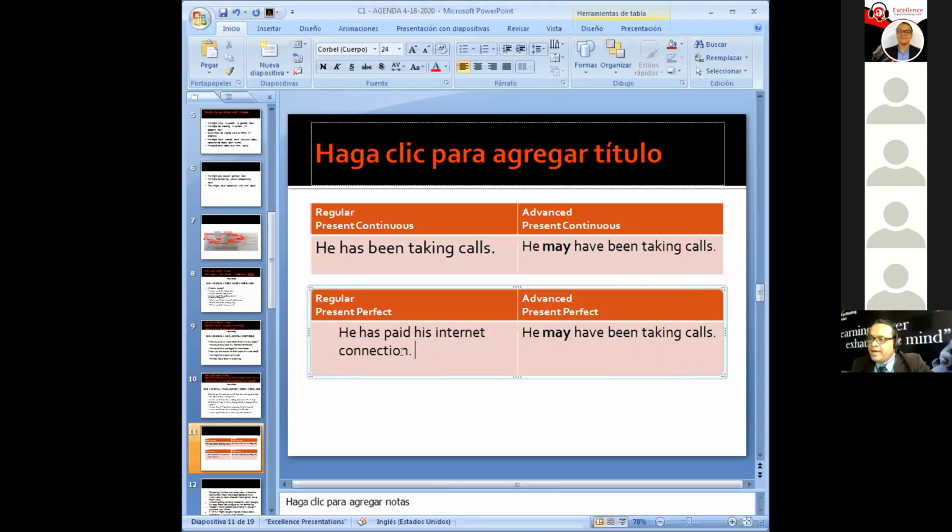So here we have on the left, regular present perfect. He has paid his internet connection. Here in this form, he could have paid his internet connection. So here we put the modal in between the subject and the auxiliary have. You see the difference now? Regular present perfect, advanced present perfect.